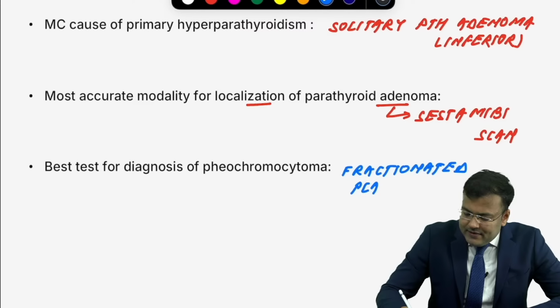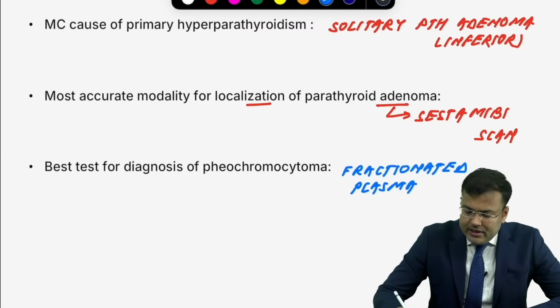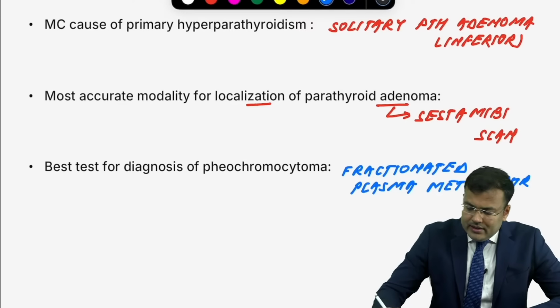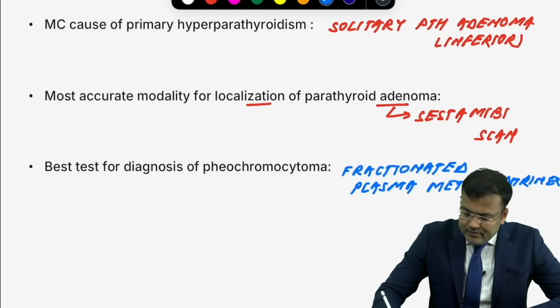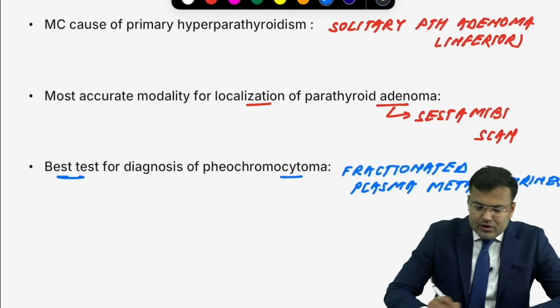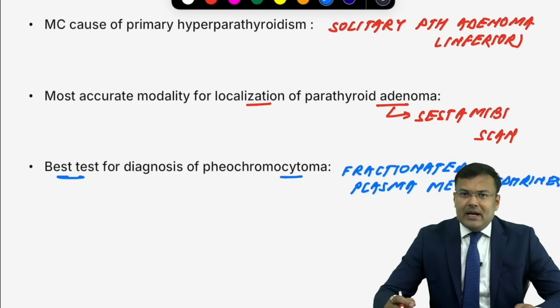No, it is not 24 hour urinary. It is fractionated plasma metanephrines. Guys, it is the best test. Remember, it's best. Clear? So, best test for diagnosis of pheochromocytoma, fractionated plasma metanephrines.